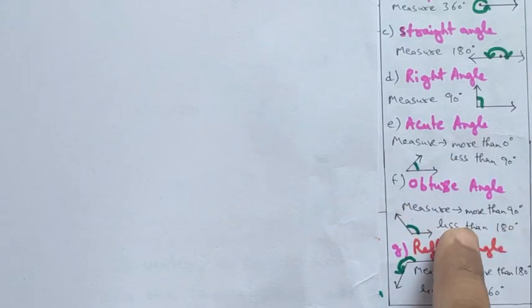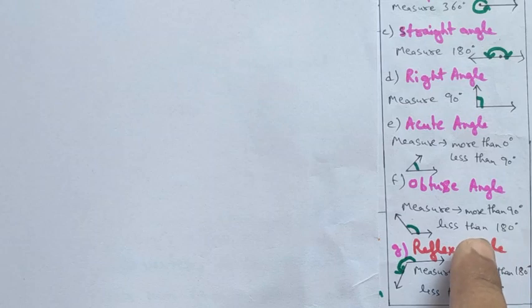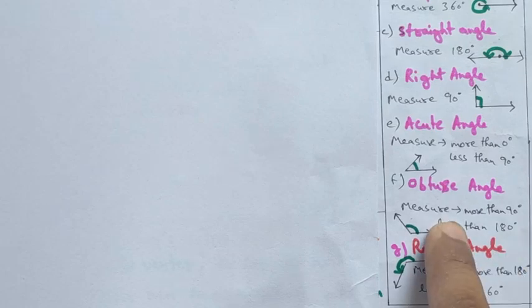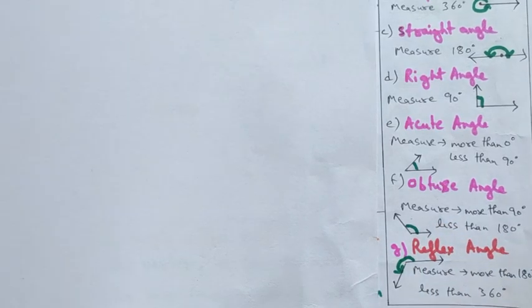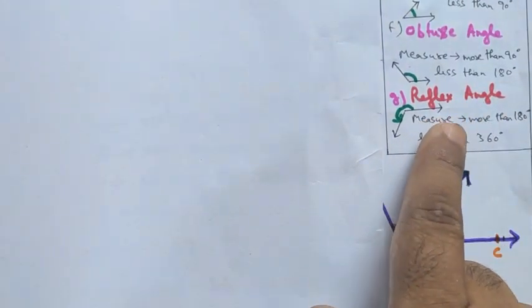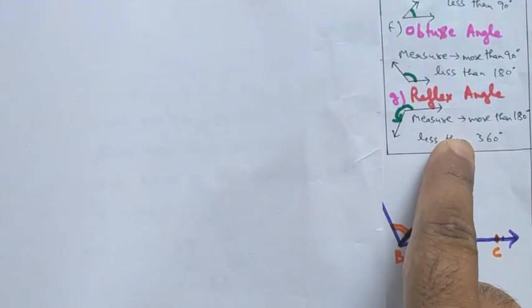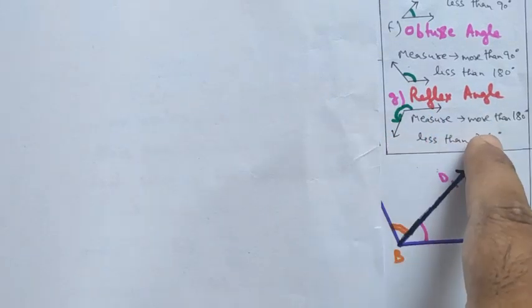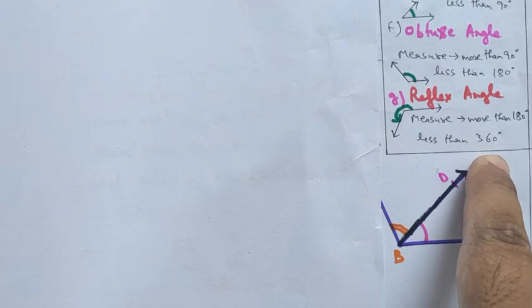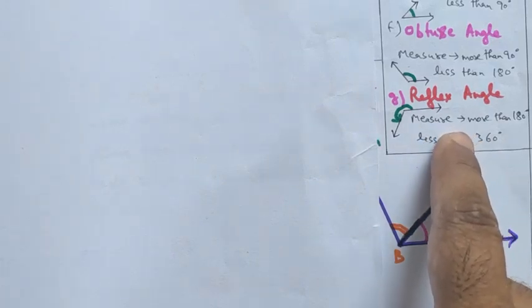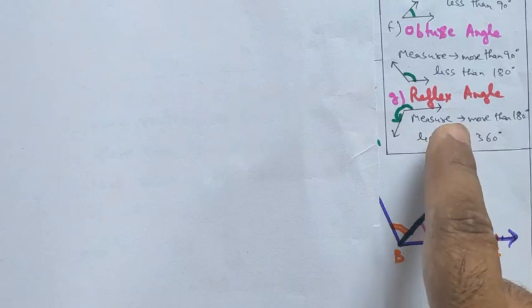Obtuse angle: whose measure is more than 90 degrees and less than 180 degrees. Means more than a right angle and less than a straight angle. Now reflex angle. A reflex angle is the angle whose measure is more than 180 degrees and less than 360 degrees.